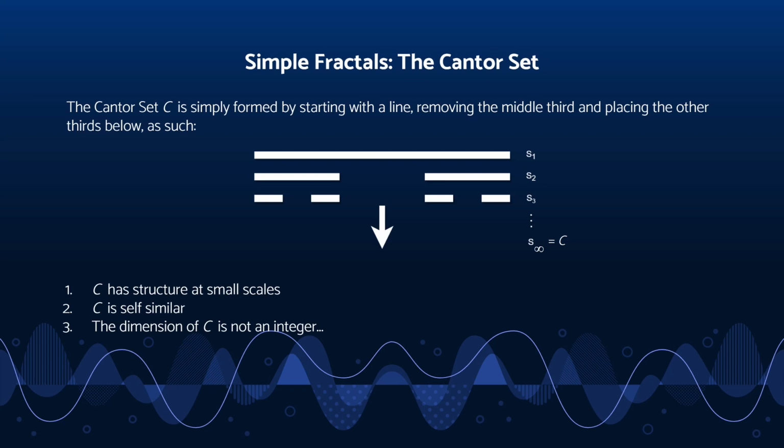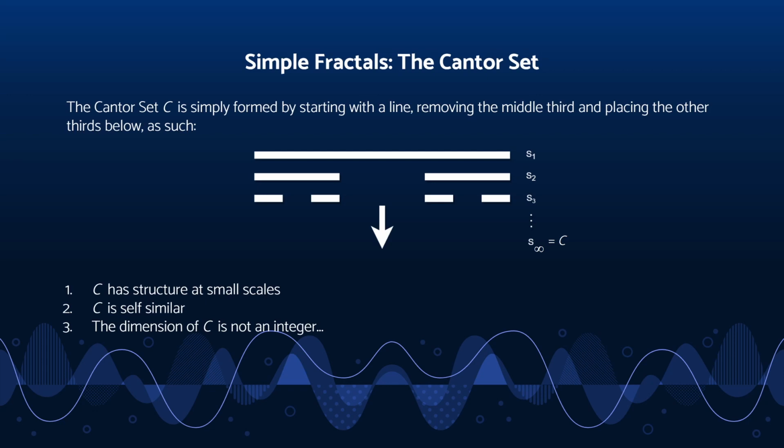And then for S2 to S3, we're doing that respective action to both of the two intervals that we have in S sub 2. It's pretty easy to imagine that pattern, and as we go to S sub infinity, that is the Cantor set. There are three specific properties that the Cantor set has.